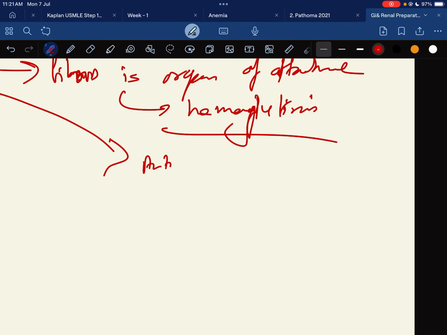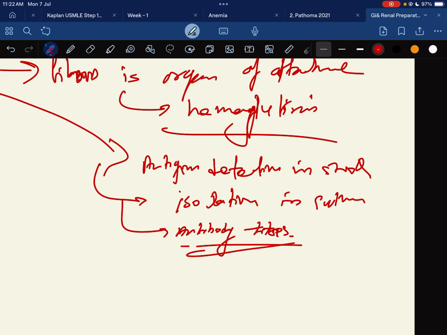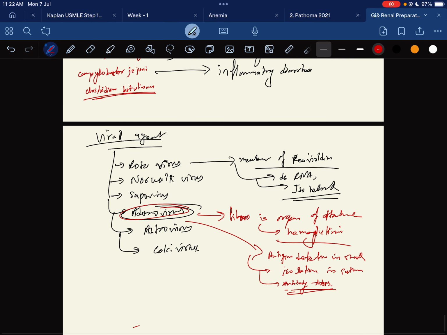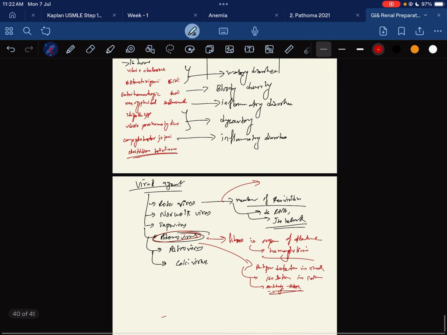Regarding the laboratory diagnosis of adenovirus, there is antigen detection in stool, isolation in culture, and antibody titers. Regarding the laboratory diagnosis of rotavirus, there is electron microscopy of specimens, viral antigen detection, antibody titer, and viral genome detection.